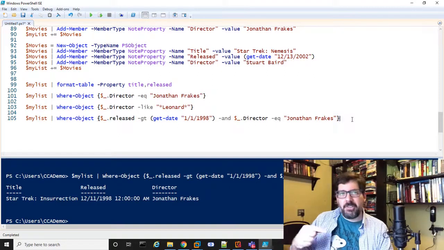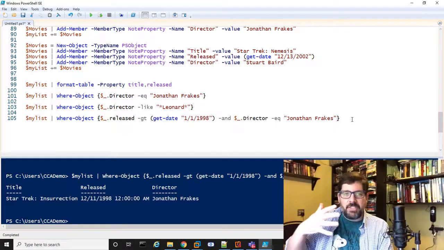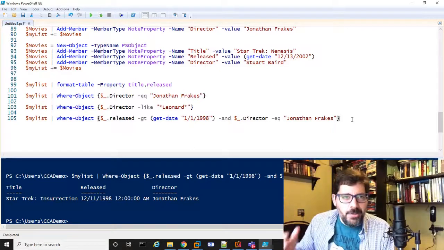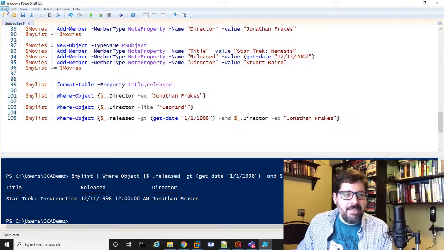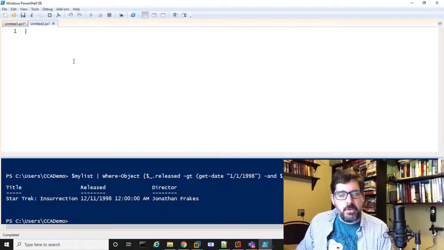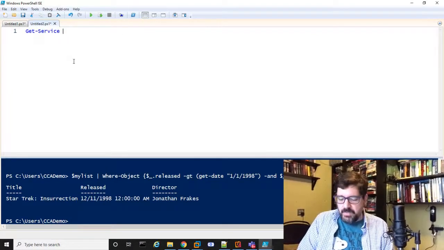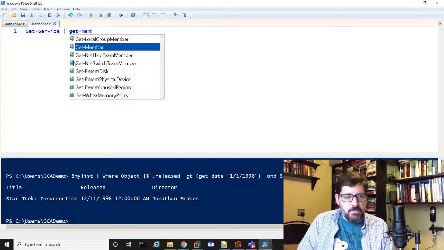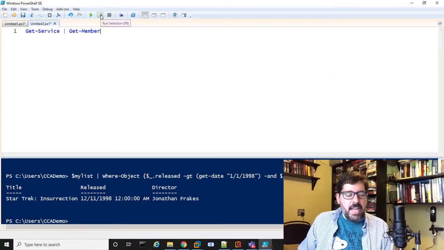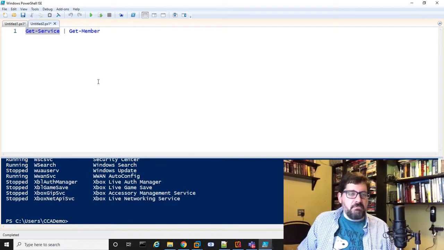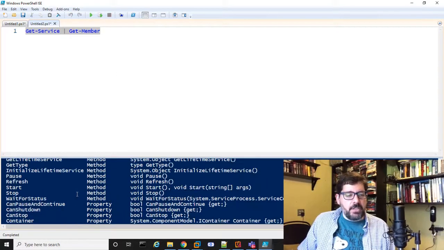Okay, so at this point, hopefully you have some idea on how to work with objects. But now I want to show you a real-world example. Well, this is great, Brian, but how would I use this? What's something useful I can do with all this stuff? I'll open up a new window here, and one of the options we have is Get-Service. So I want to know a little bit about Get-Service, so I'm going to use Get-Member to show me stuff. Get-Service is a cmdlet. I'll just run Get-Service so you can see what it does. It just outputs all the services on your machine. So if I pipe that to Get-Member, it's going to show me all the things it knows.